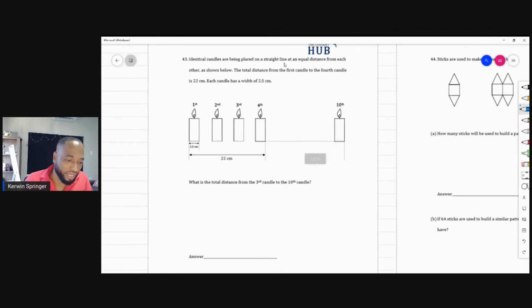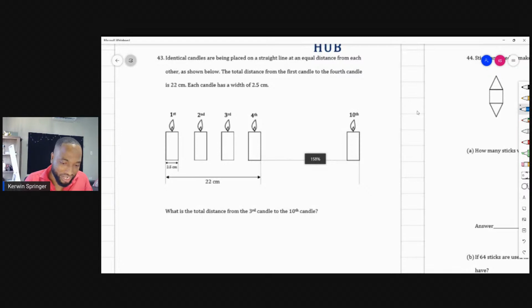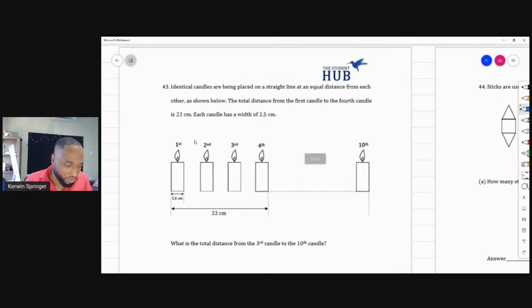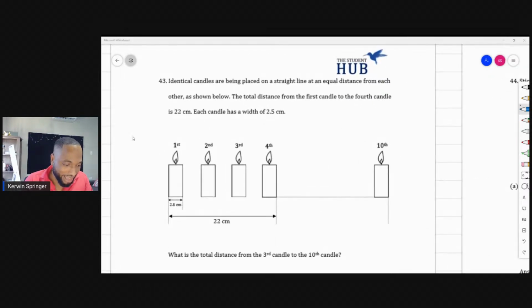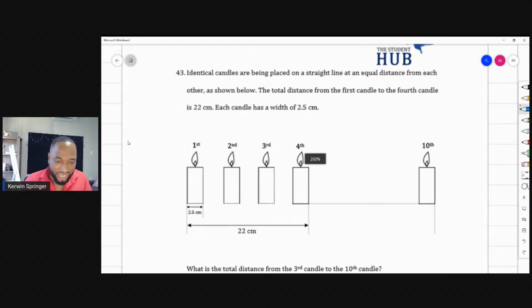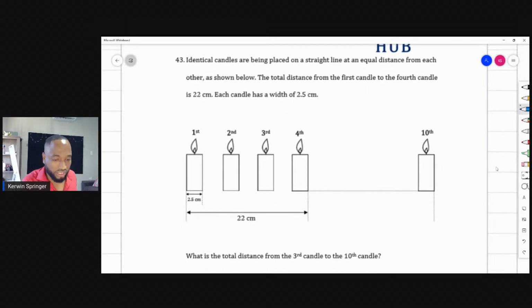Identical candles are being placed on a straight line at an equal distance from each other as shown. The total distance from the first candle to the fourth candle is 22. Each candle has a width of 2.5. Good. Noted.